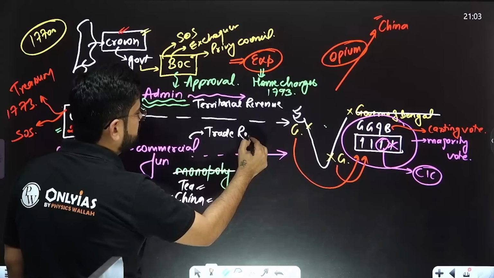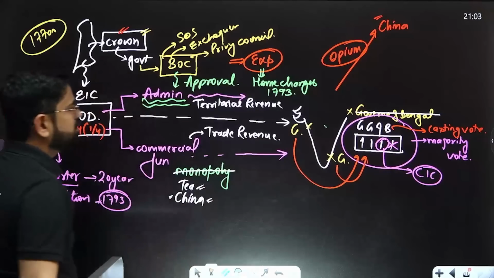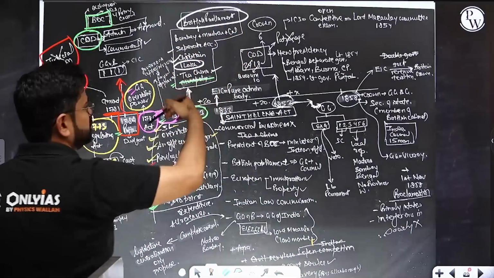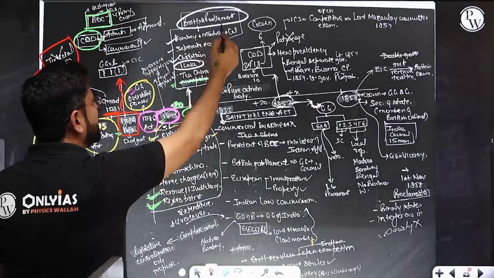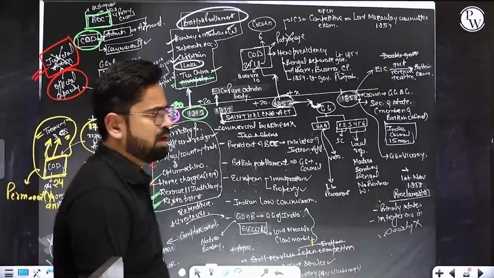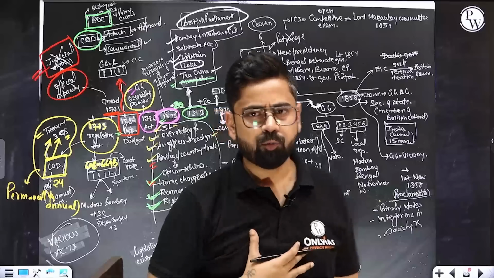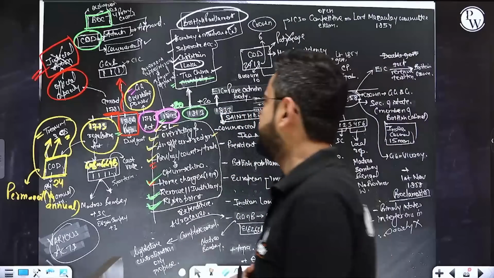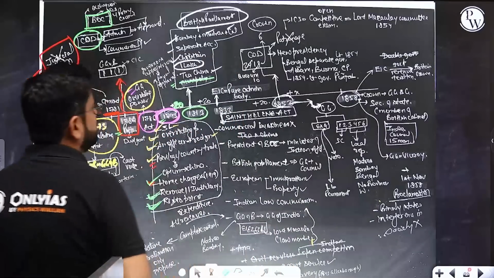Do not mix them. Makes sense as well, right? Plus, British Parliament said that from here onwards, we want to see what the Bombay, Madras and Calcutta councils are discussing. That has to be brought forward to us. We will be looking into that whole discussion, whatever they are discussing. So this was the 1813 Act.